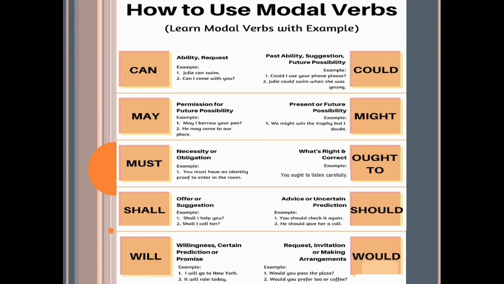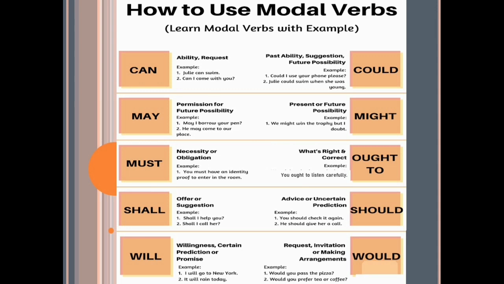See the example, could I use your phone please? Now this is a type of permission. Then Julie could swim when she was young. It is showing a past ability of Julie. Next modal verb is may, that is showing permission or future possibility. Example is may I borrow your pen? He may come to a place. Now both the sentences are showing the future possibility through the modal verb may.